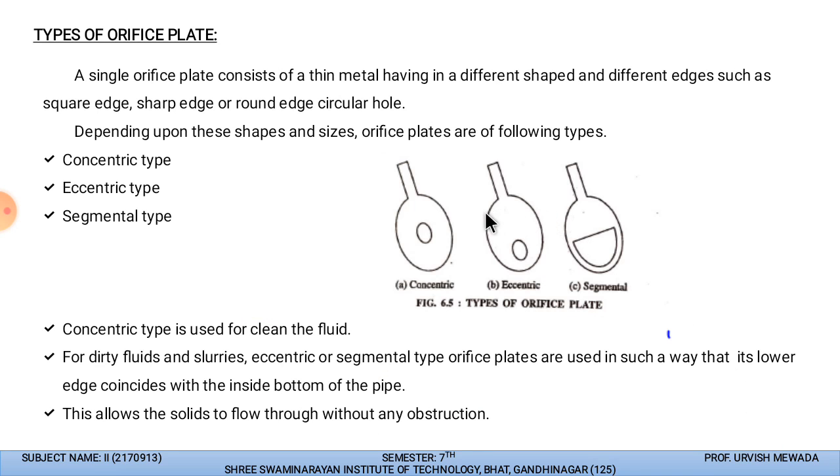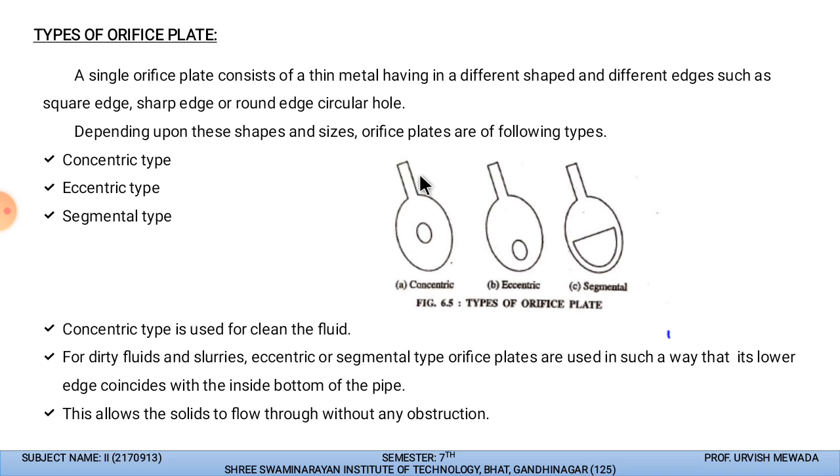Now generally we use different types of orifice plates according to our fluid types. In industry, generally we do not have plain liquid or plain fluid. The fluid may contain slurry or some contaminant.